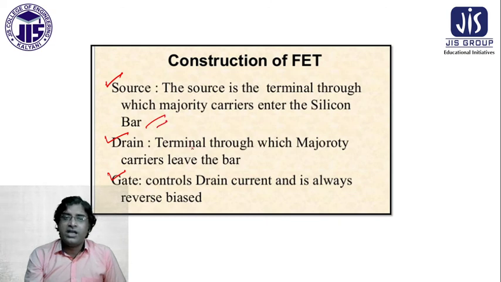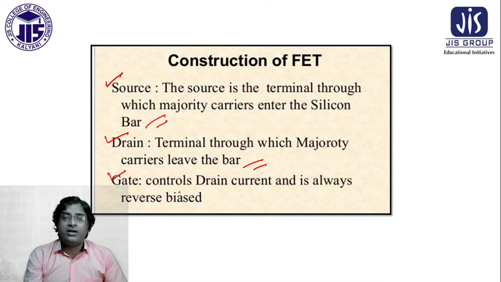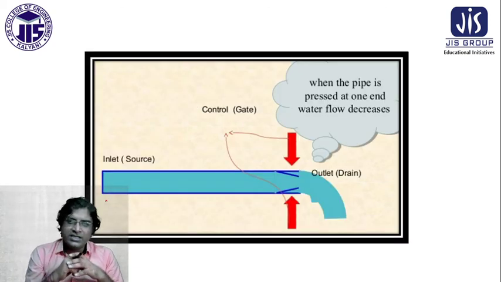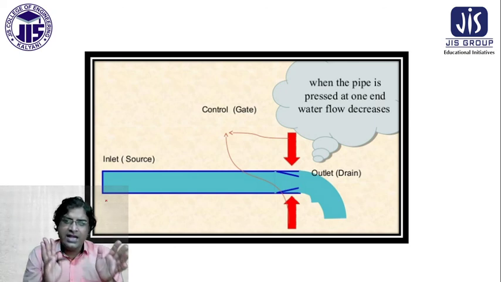The drain terminal is the one through which the majority carriers leave the bar. And the gate terminal controls the drain current, and it is always reverse biased.